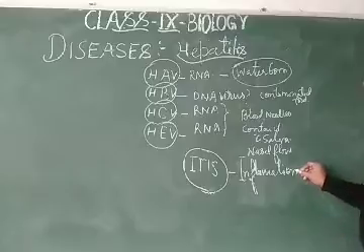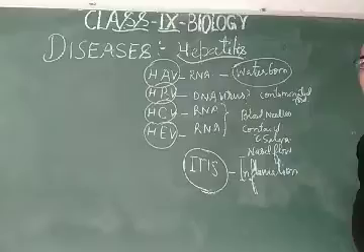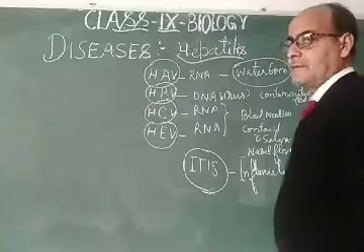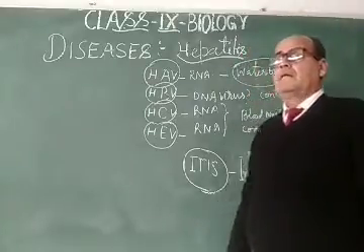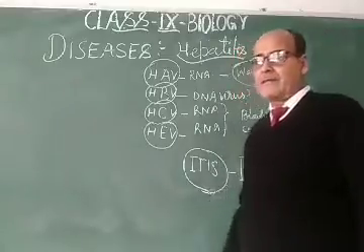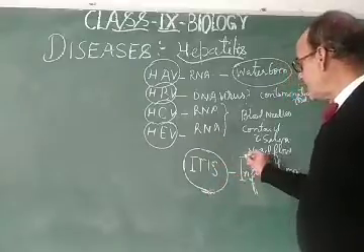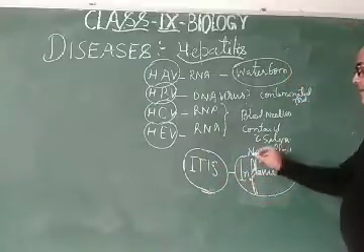If it is in the hepatic organ, that is the liver, it is called hepatitis. Bone inflammation is arthritis, meningeal inflammation is meningitis, and encephalon inflammation is encephalitis. So wherever itis is there, you have to understand that there is inflammation.